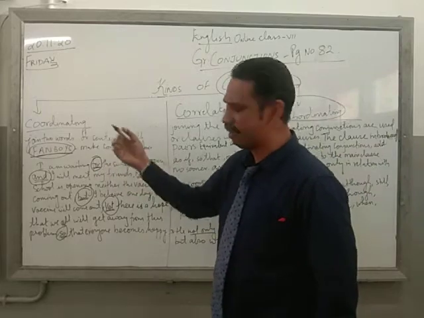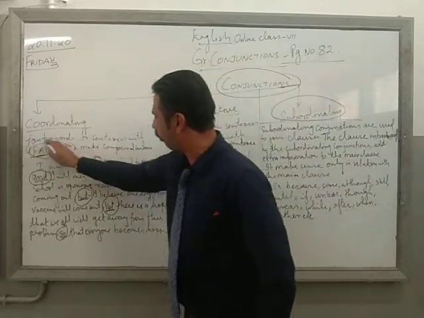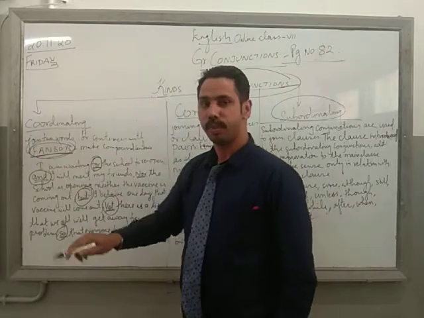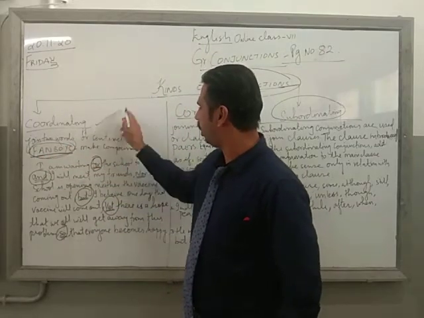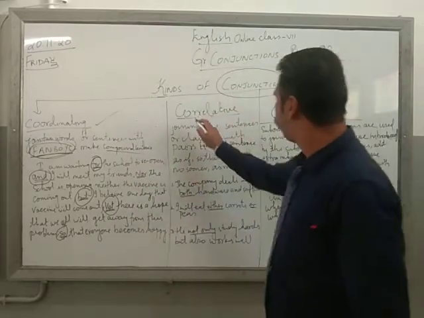One sentence is connected with another sentence. एक वाक्य दूसरे वाक्य से कनेक्ट किससे हो रहा है? इससे हो रहा है, fanboys से हो रहा है. The fanboys means coordinating conjunction and makes compound sentence. Right? So next we have correlative.